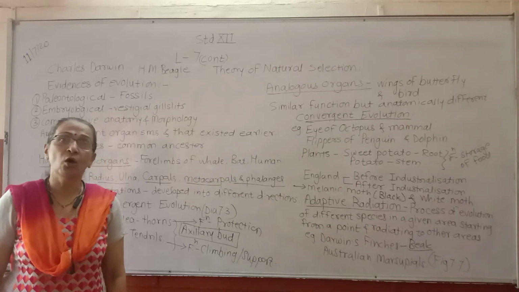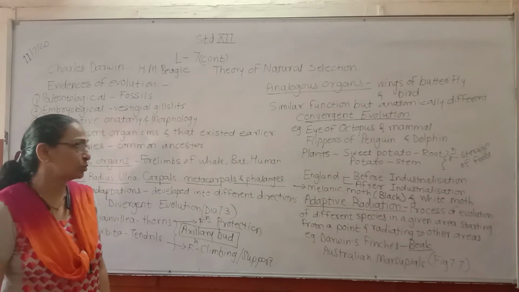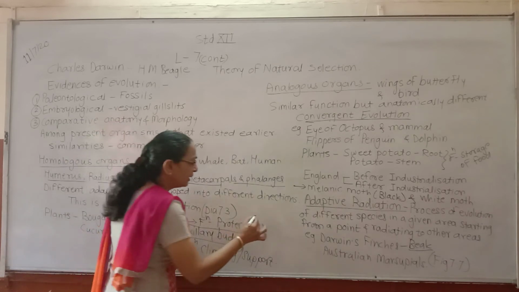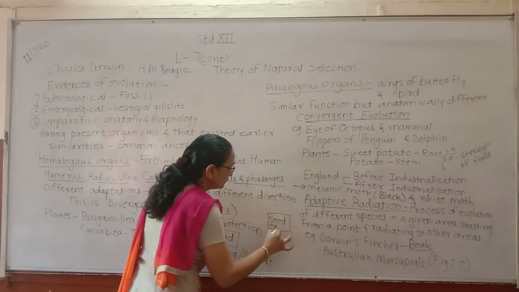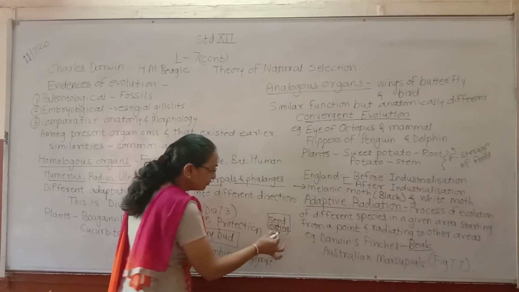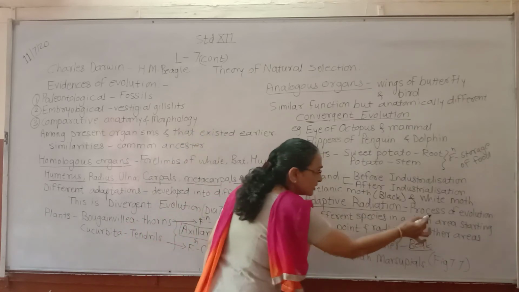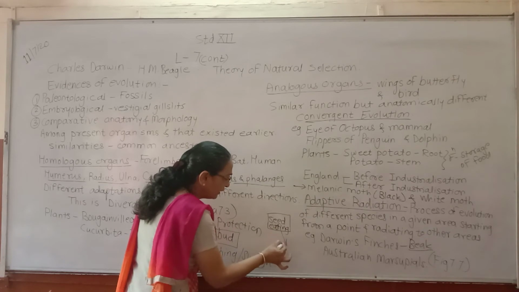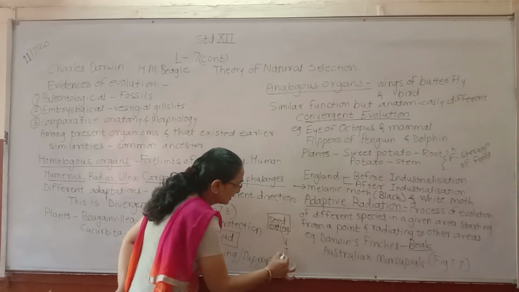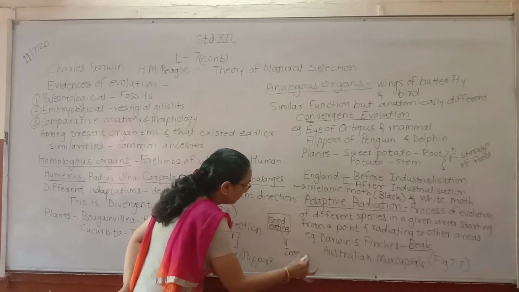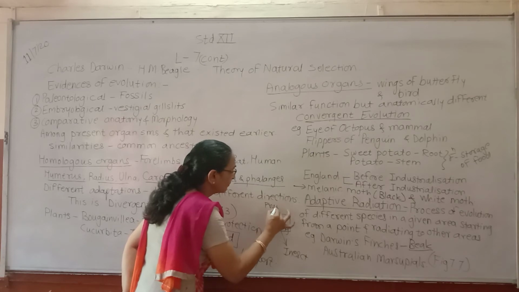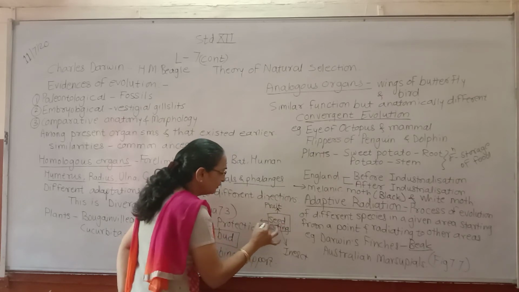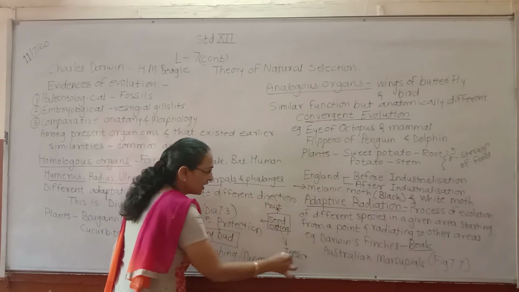So he studied all that, and he came to the conclusion that the original finches were seed eating finches, and from this original one, that is the one starting point, it gave rise to the insect eating, then it gave rise to the others, you can say fruit eating, like that in different directions this has developed.